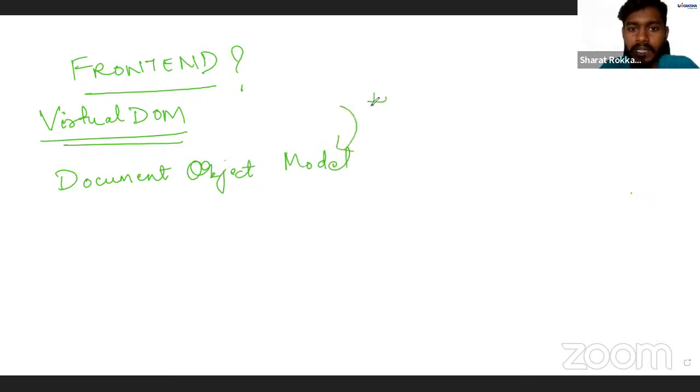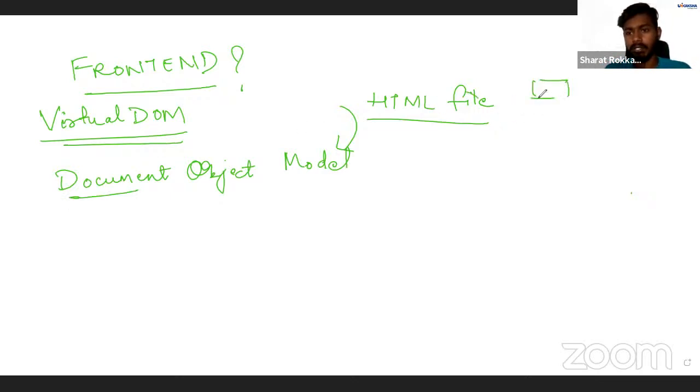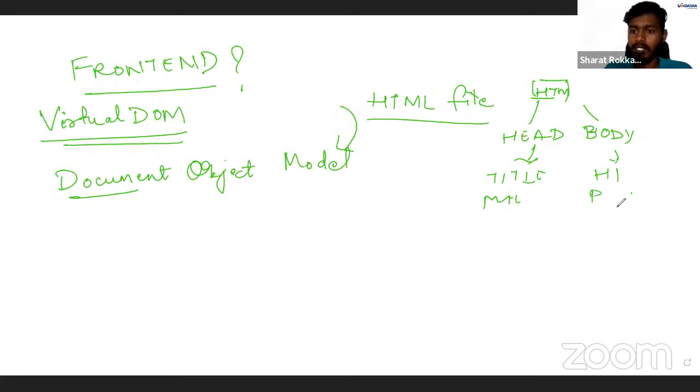You might ask me, the HTML file that you have seen, the HTML file that is being rendered on the screen, it is your document. That is simple. And it is arranged in a tree-like structure where you have HTML. There is something called head, right? There is something called body. And in this head, there will be something else like title and meta tag, all those things, right? Body may have, let's say, an h1 tag, a p tag, all those things. So this is what your document object model simply means.